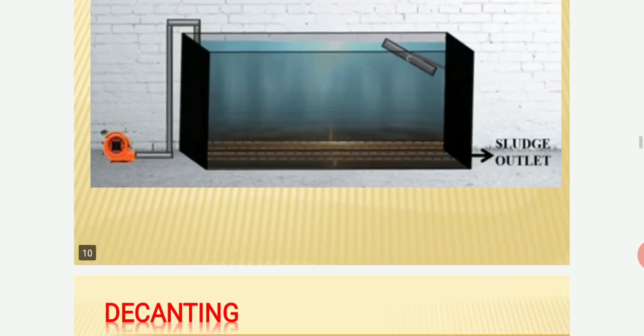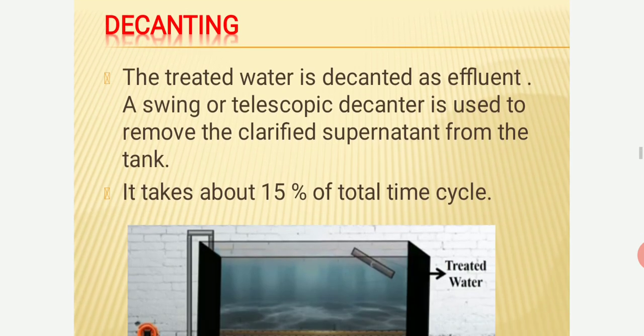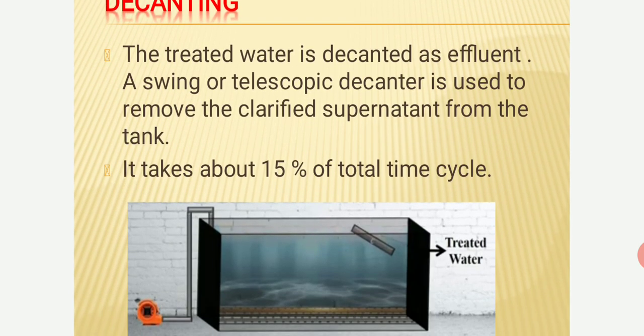In the next step, decanting. Decanting is what? A small piece of equipment, here it is shown. You can say a telescopic or swing decanter is used to remove the clarified supernatant from the tank. Supernatant liquid, I already told you what it is.